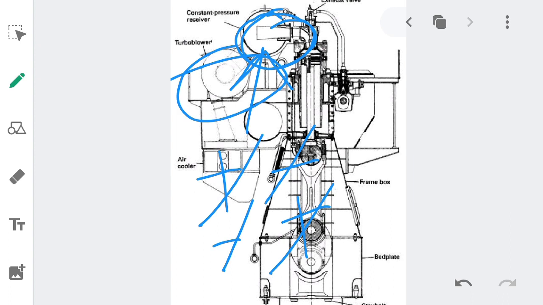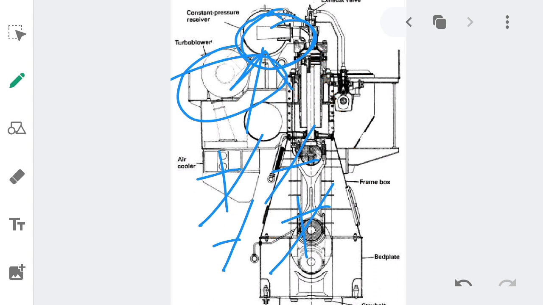As the temperature is also constant, we are able to get a high temperature at this junction, that is the inlet of the turbocharger, as compared to the temperature at the outlet of the exhaust valve, where the exhaust gas is going out at a high velocity. At the exhaust pressure receiver, the pressure is constant as the pulses are nullified, and at the same time the temperature is also constant. So we are able to get a much more accurate and precise value of the temperature.